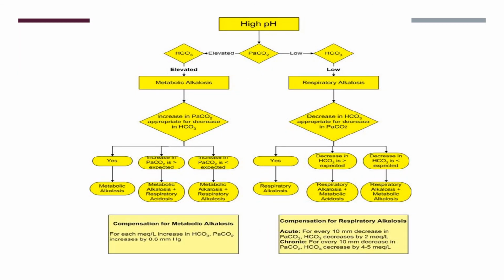Similarly, we can also derive this when the pH is high, whether it is metabolic alkalosis with respiratory compensation, or a mixed disorder like this. And there are expected values mentioned here, how much change of bicarbonate and PCO2 will occur in case of renal and respiratory compensations.